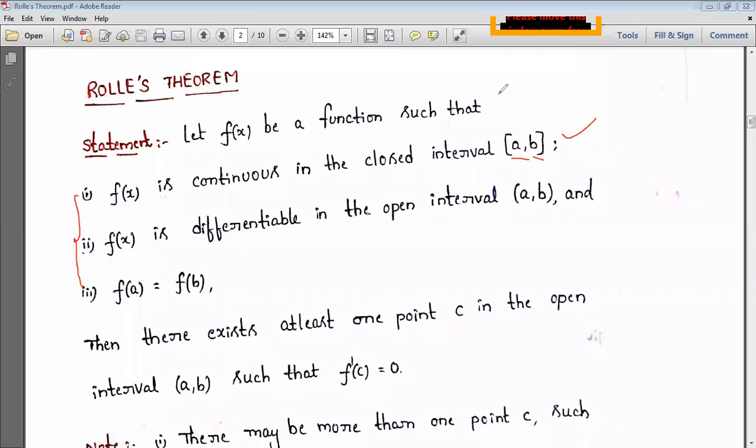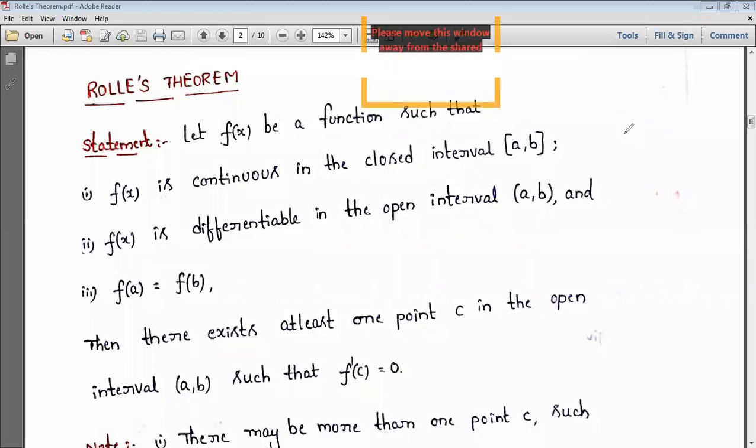Okay, if it is applicable, then what should we do? So how do we verify Rolle's theorem? We'll see the problems and applications, just for examples. The next problems are all on Rolle's theorem only. Okay, first see the statement clearly.